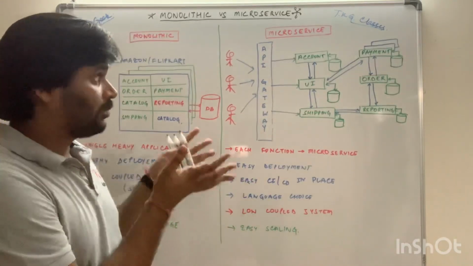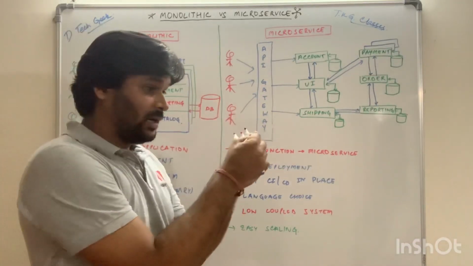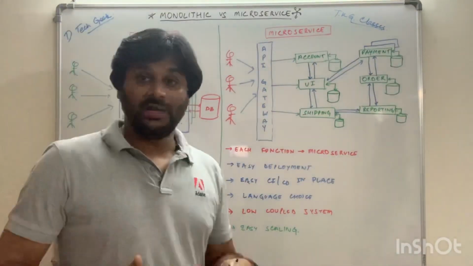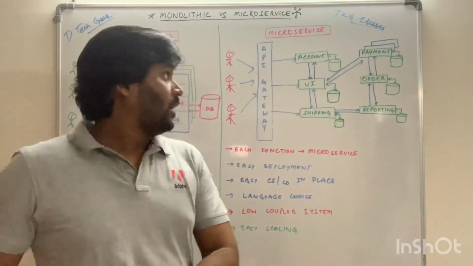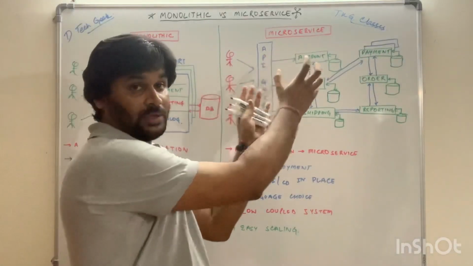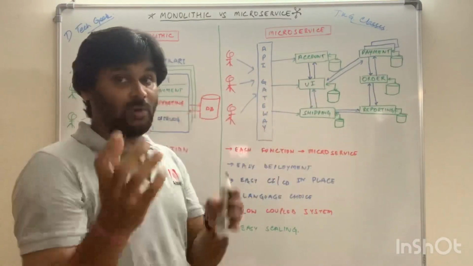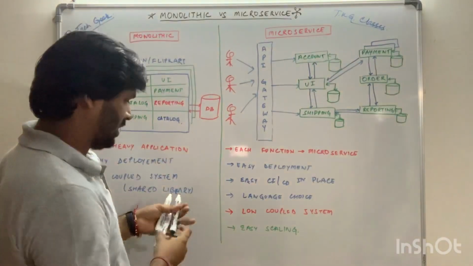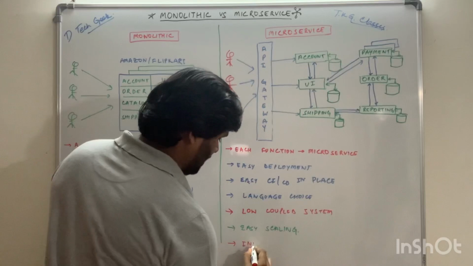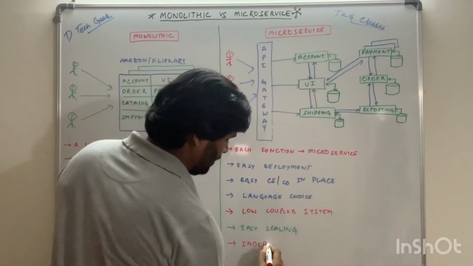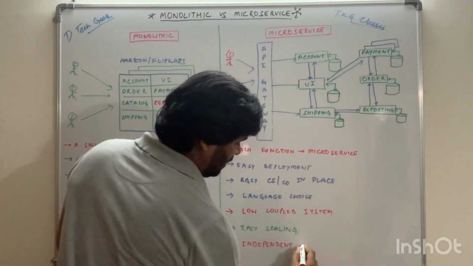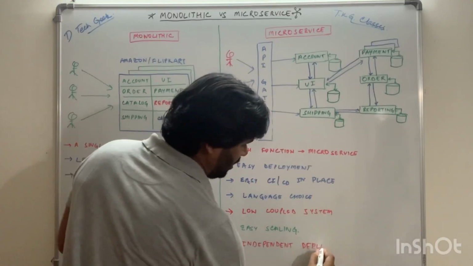So all these microservices are bundled into a single container, what we call containerization. So it means each of these microservices is independently deployable.